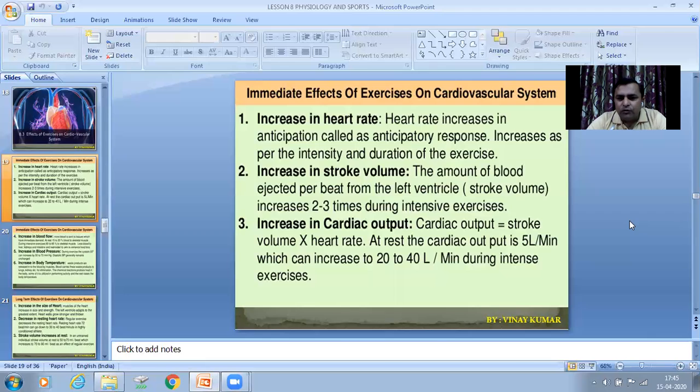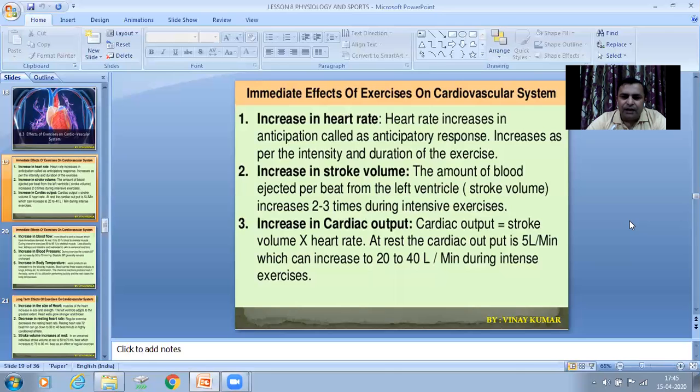So the amount of blood ejected per beat from the left ventricle, or stroke volume, increases 2-3 times during intensive exercise. In normal condition, your stroke volume is less, but when you perform any physical activity, your stroke volume increases